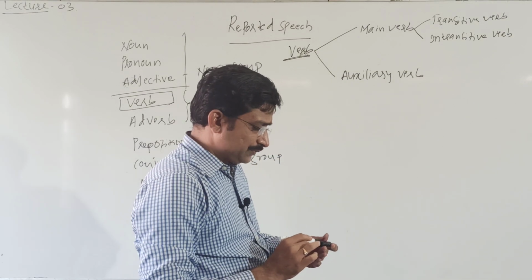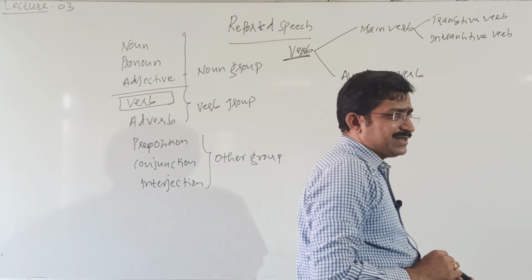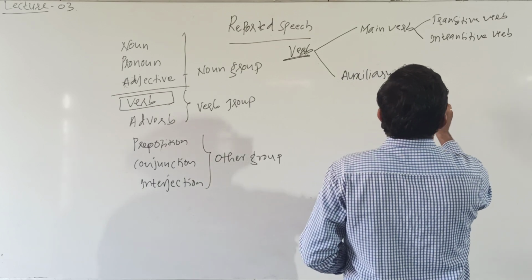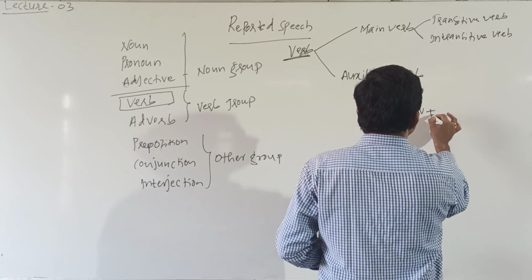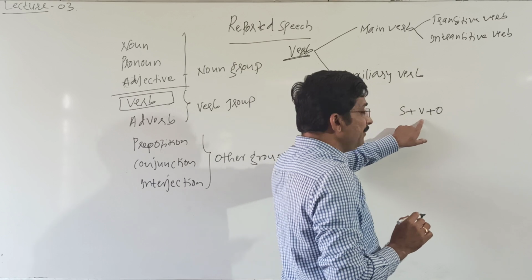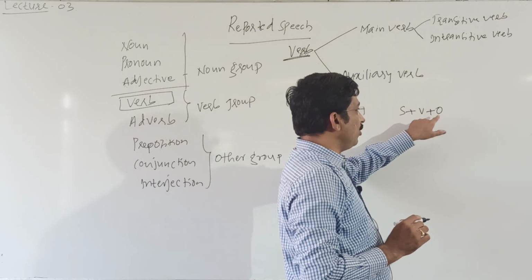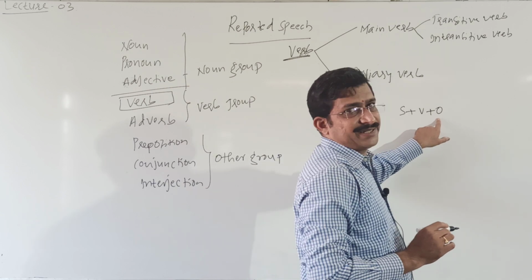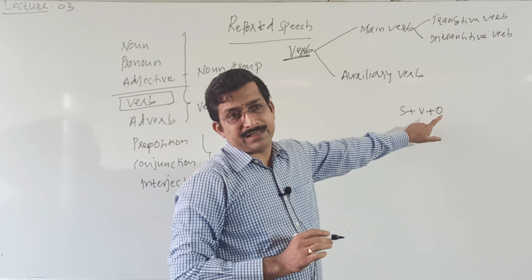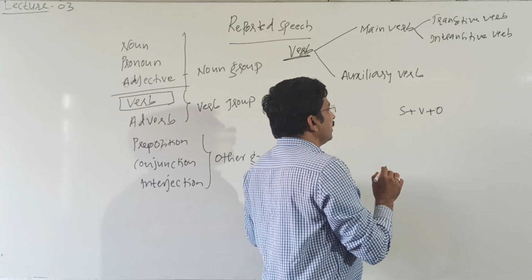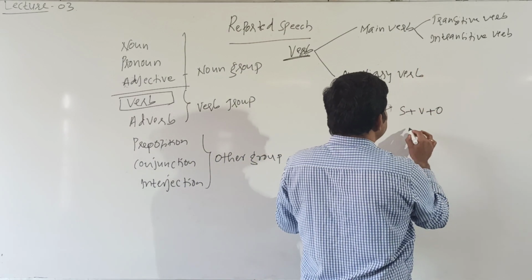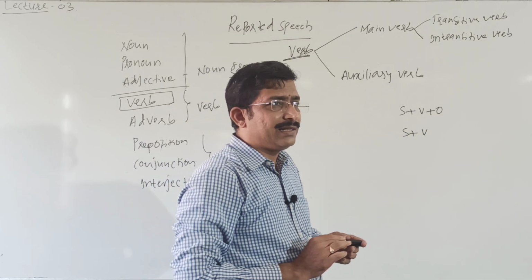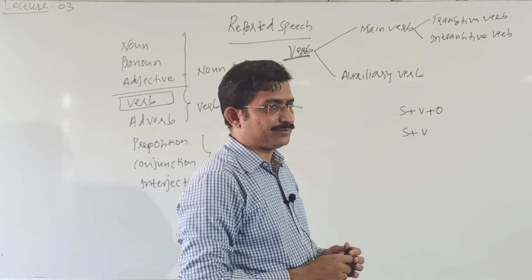What is transitive and what is intransitive? Transitive means S plus V plus O. It means a verb which requires an object to make a complete sense is called a transitive verb. And intransitive means S plus V, and that verb doesn't require an object to make its sense.